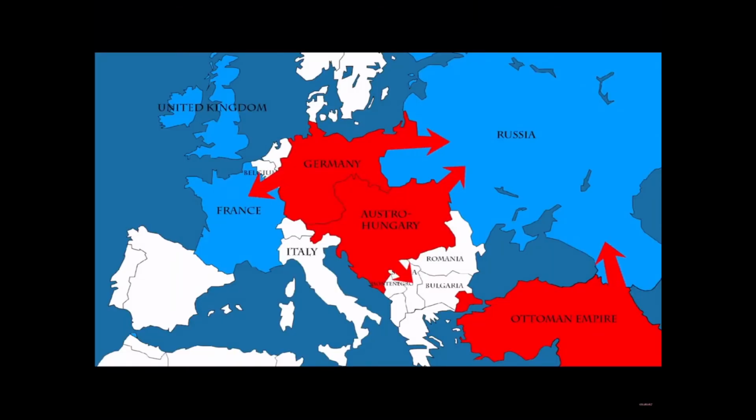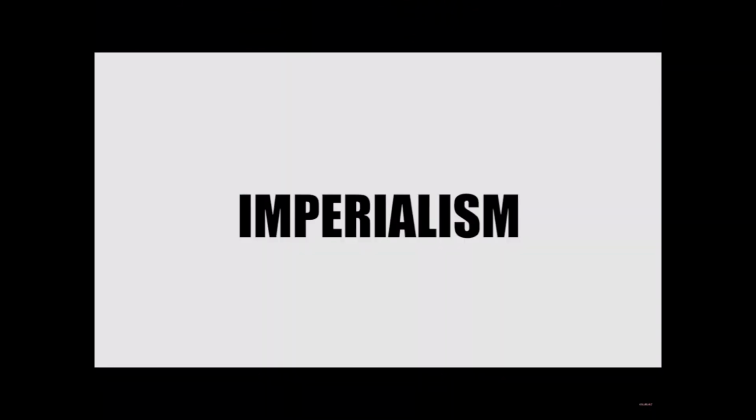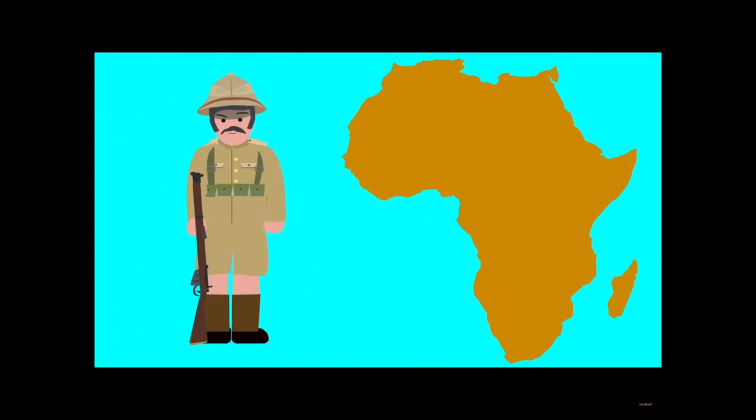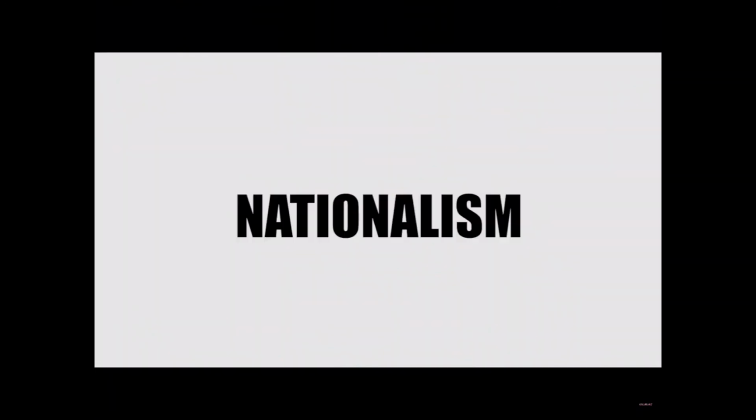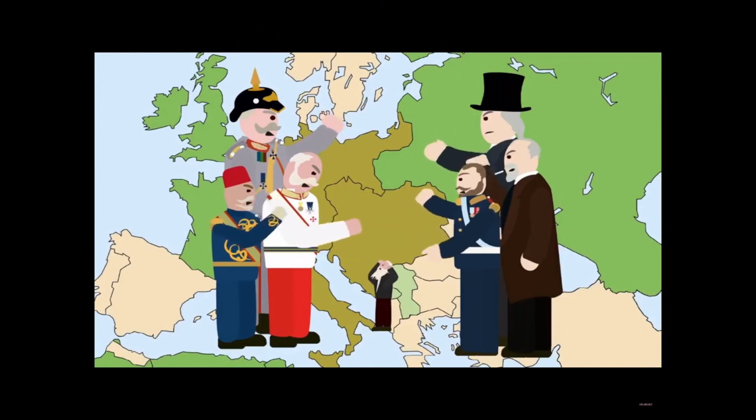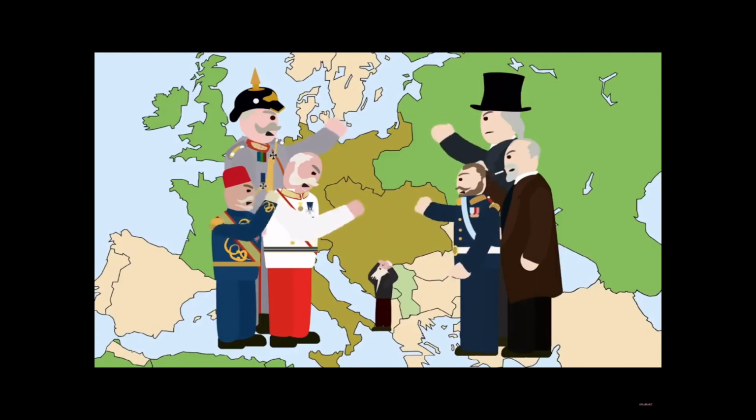Alliances were created to check the balance of power between nations. In 1882, Germany, Austria-Hungary, and Italy formed the Triple Alliance. France, Britain, and Russia reacted in 1907 by creating the Triple Entente. Imperialism caused another type of competition and disagreement. The British and French empires made Germany jealous as it tried to colonize parts of Africa. Nationalism created the feeling that some countries were better than others and promoted anti-Austro-Hungarian sentiments in Serbia.